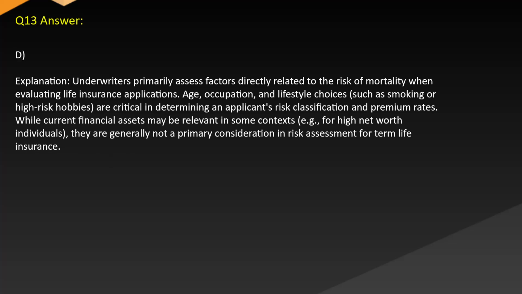Answer D. Explanation. Underwriters primarily assess factors directly related to the risk of mortality when evaluating life insurance applications. Age, occupation, and lifestyle choices, such as smoking or high-risk hobbies, are critical in determining an applicant's risk classification and premium rates, while current financial assets may be relevant in some contexts, e.g., for high-net-worth individuals, they are generally not a primary consideration in risk assessment for term life insurance.